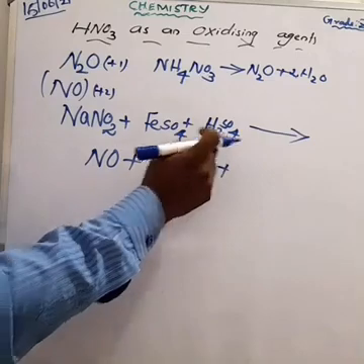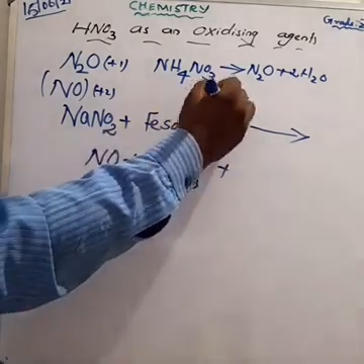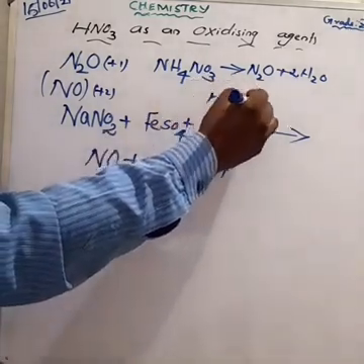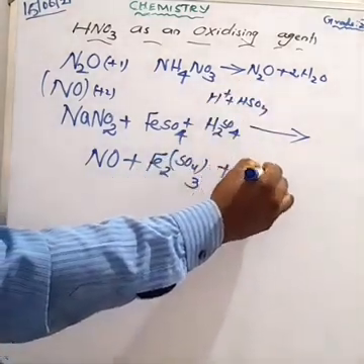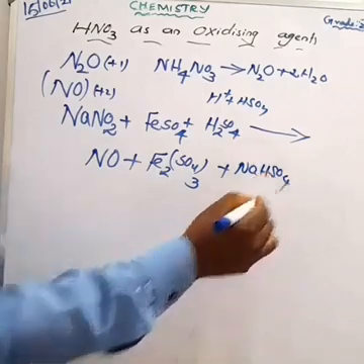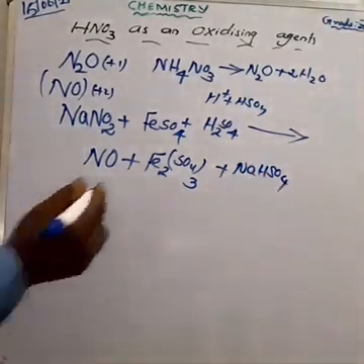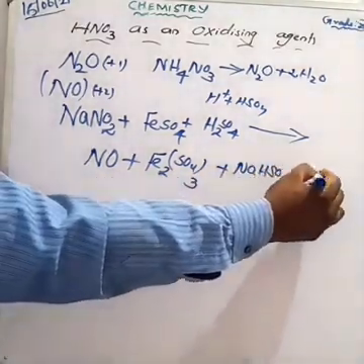The sulfuric acid can be written as HSO4. Am I right? So one of the sodium combines with the HSO4, we get sodium bisulfate, and hydrogen combines with oxygen, we get water molecules. These are the four products obtained.